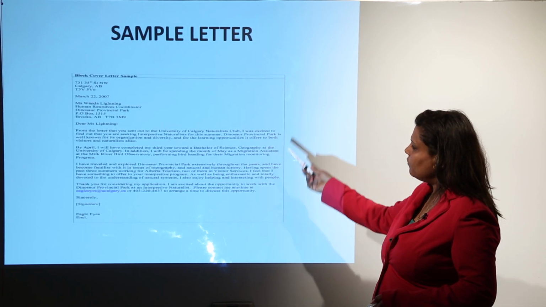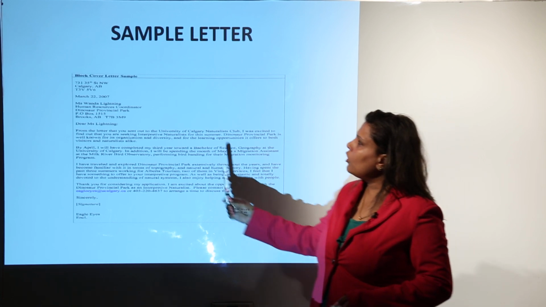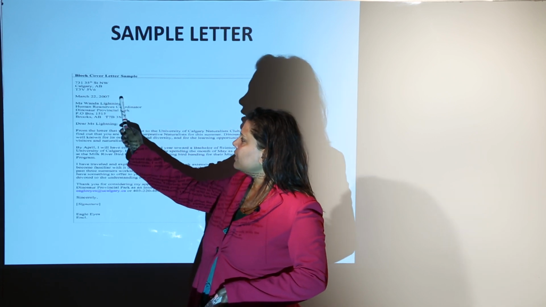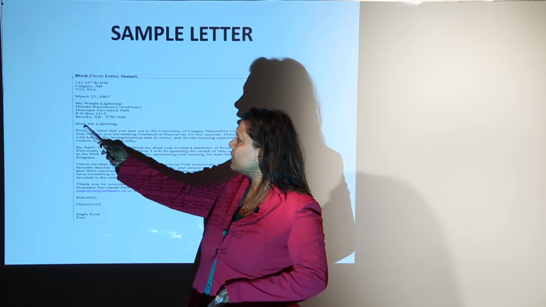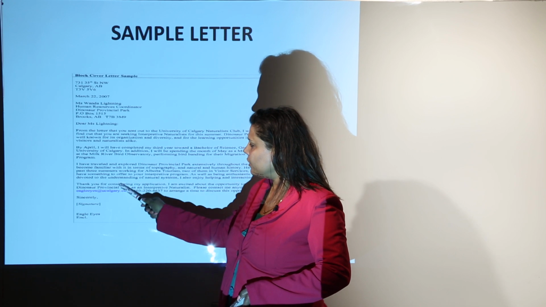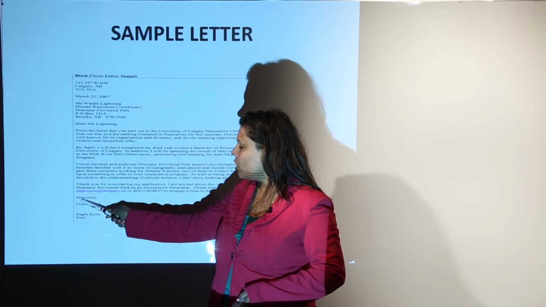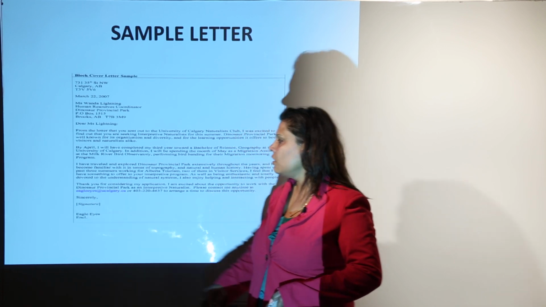This is the example of the formal letter that you have. We follow the full block format. This is the same example: the address, the date, the receiver's address, and the salutation, then the body of the letter with all the relevant information, and then your complimentary close, signature, and your designation.